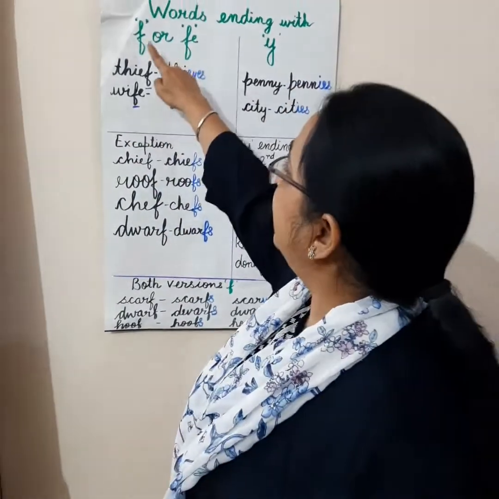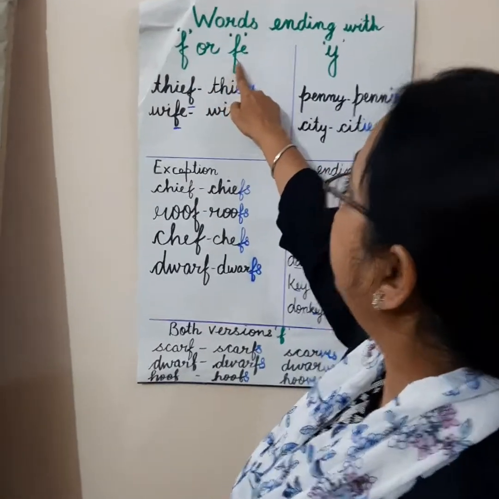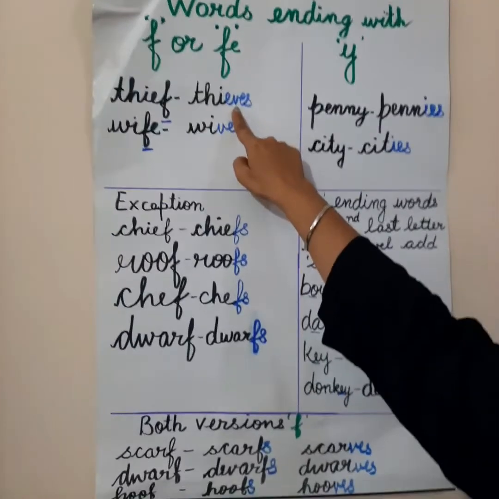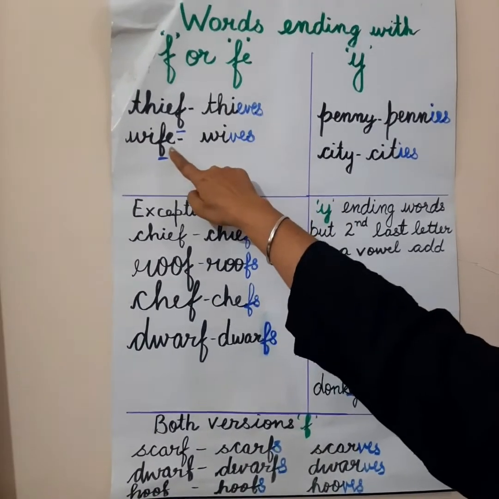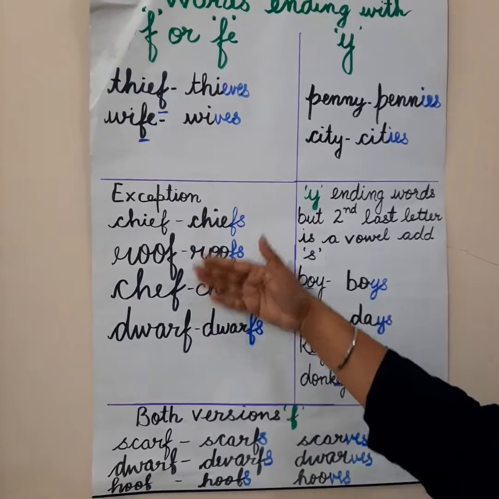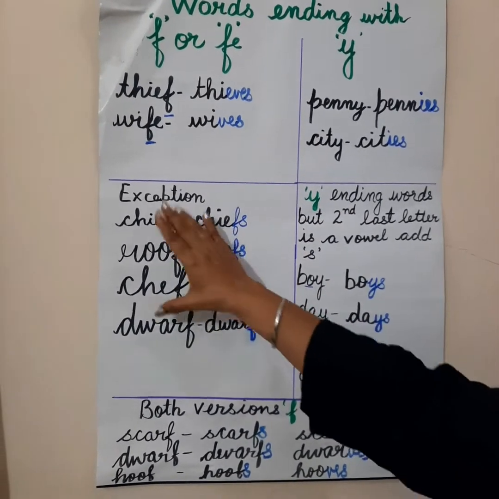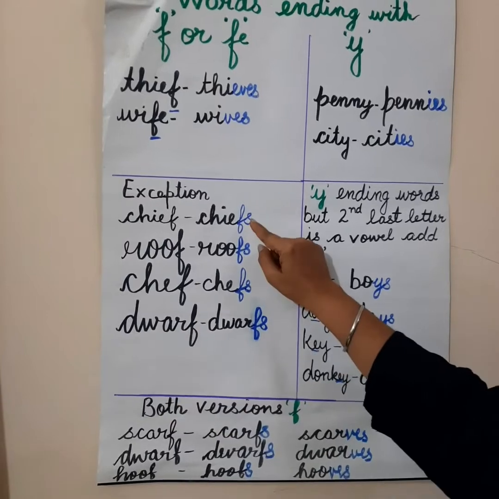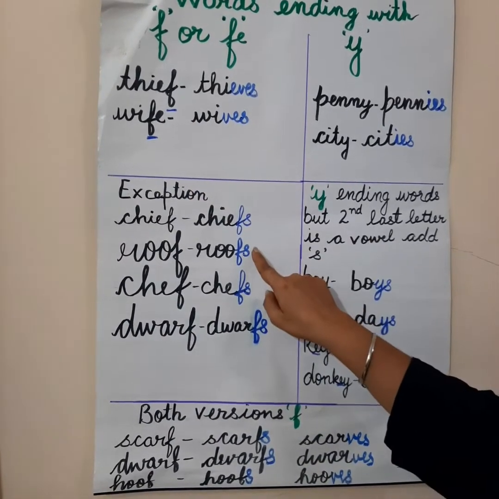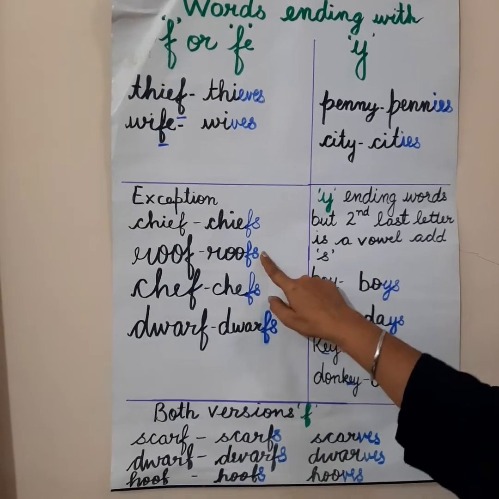So, and next we have learned about F or FE. Yes, that we replace F and we write VES, we replace FE and we write VES. And I told you about exceptions. There are few exceptions where you don't replace F, you just add S to make them plural.